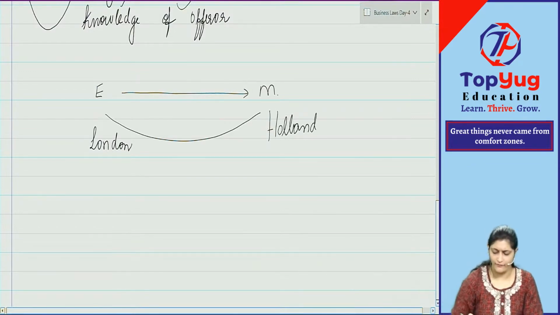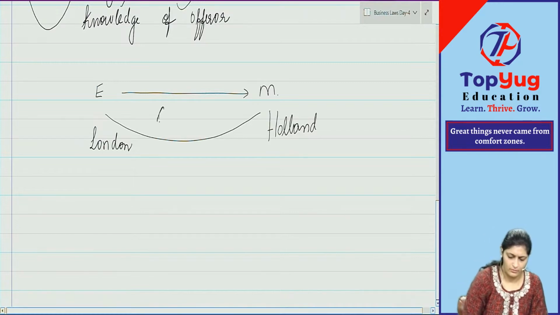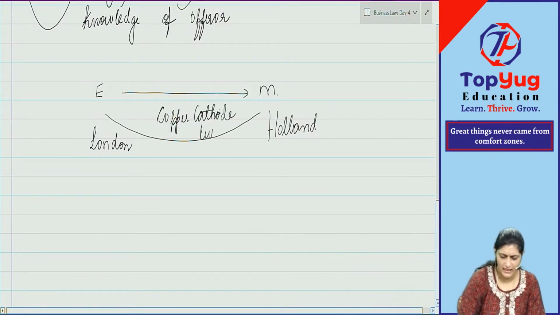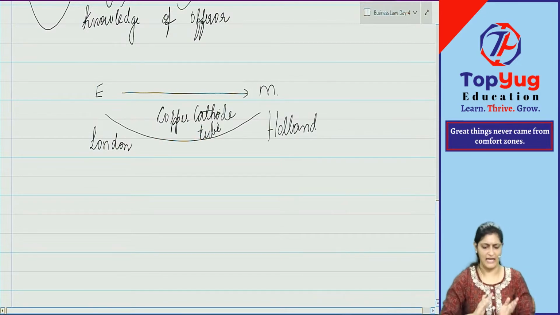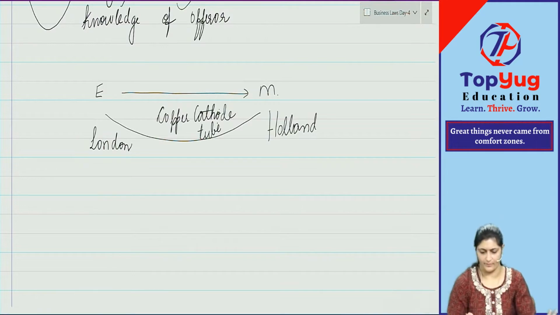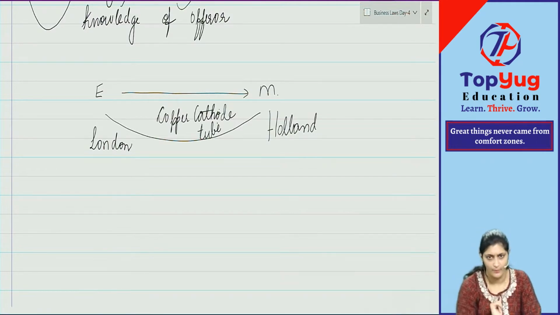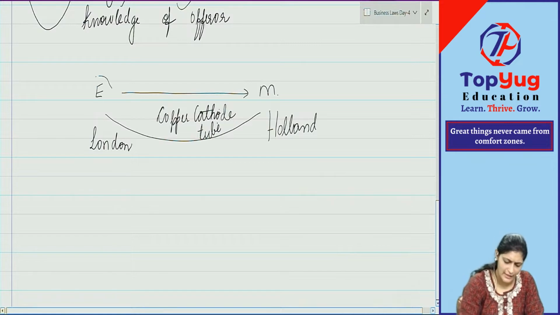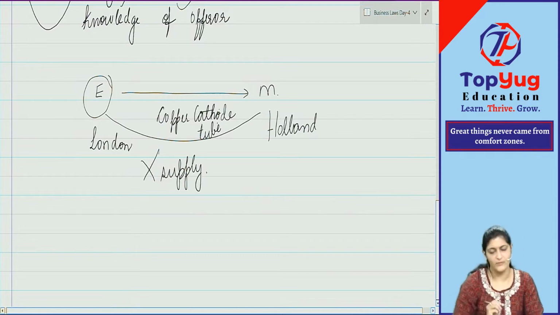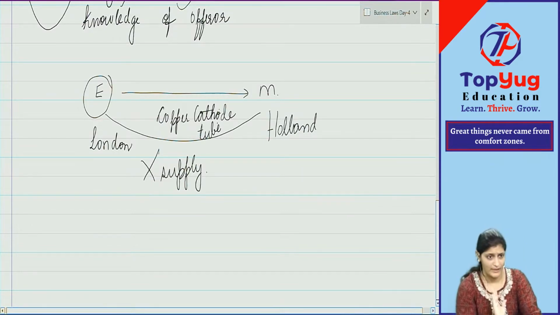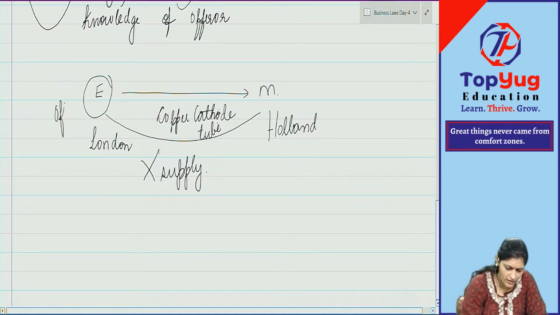And they entered into contract for, say, copper cathode tubes, which are used for some chemical experiments. For those tubes they entered into contract with each other. I will supply, and he said, okay, I will take the supply for my experiment. So that was the contract between both the parties. Now what happened? This Entores Limited did not supply the tubes. Contract was properly entered. He gave the offer and this offer was accepted.